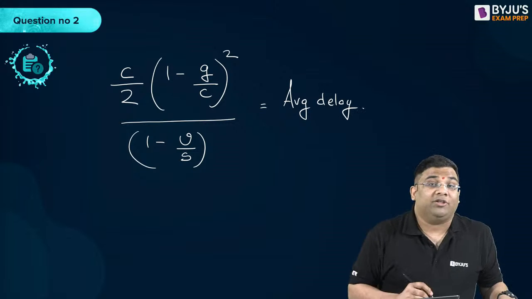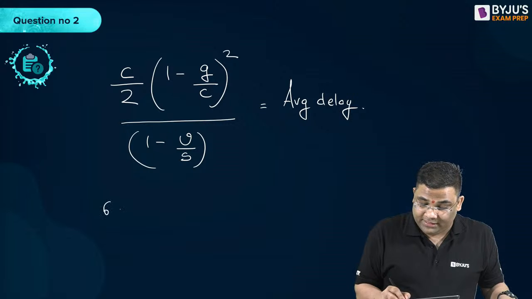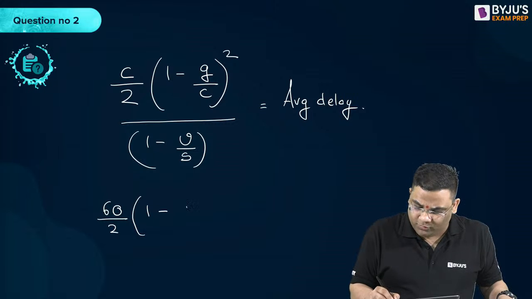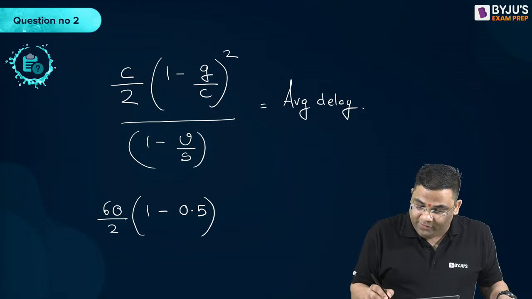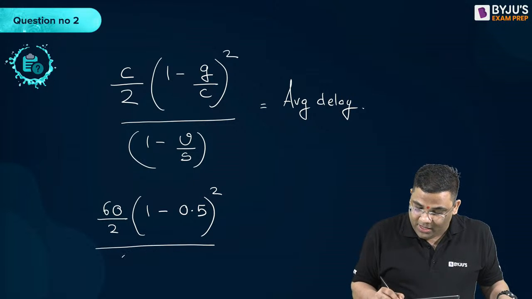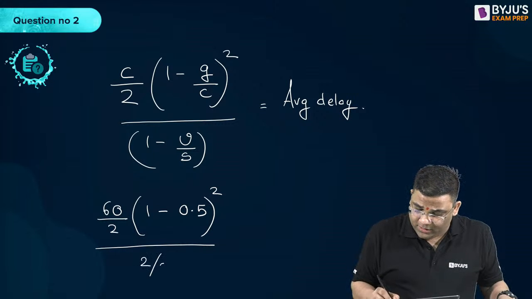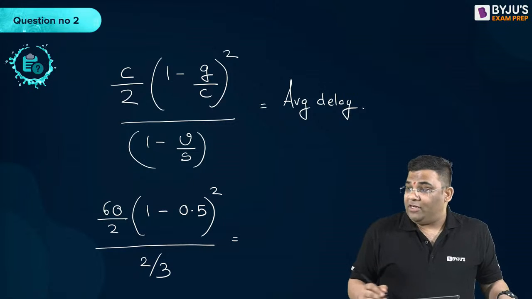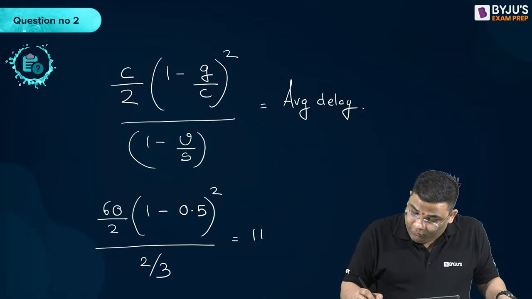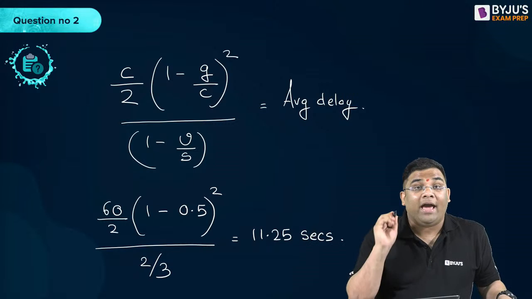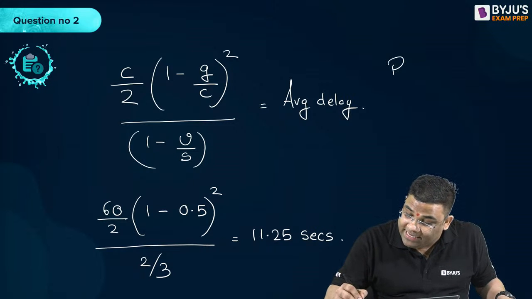So this is 60 by 2, 1 minus G by C, which is 0.5, whole square, divided by 1 minus V by S. That is 1 minus 1 by 3, so 2 by 3. So how much am I getting for this average delay? I am getting 11.25 seconds. Whereas, what is red time by 2?